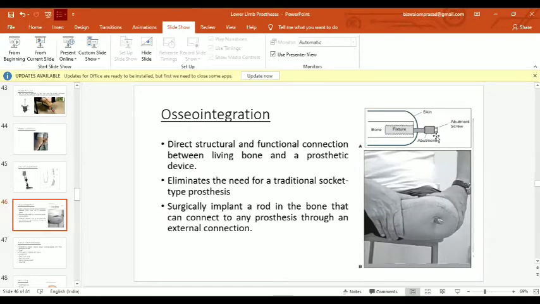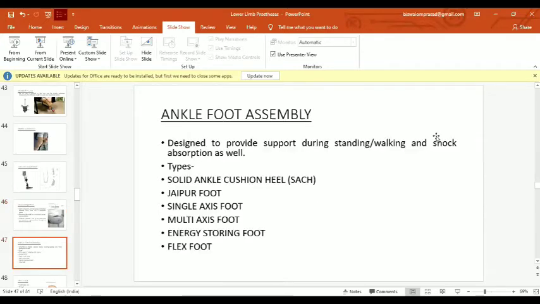Beneath it the foot system is very similar to the normal prosthetic. So what are the ankle foot assemblies? We have many options, almost 20 or 25 kinds of foot, but we cannot discuss all of them, so I am here to discuss those which are hugely or very commonly used. So what is an ankle foot assembly?